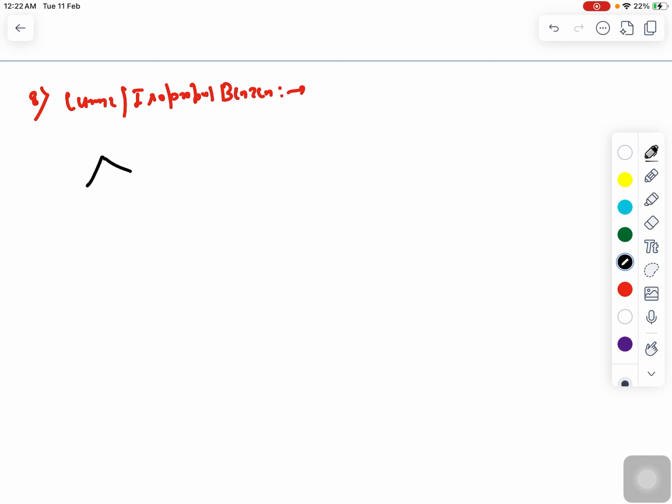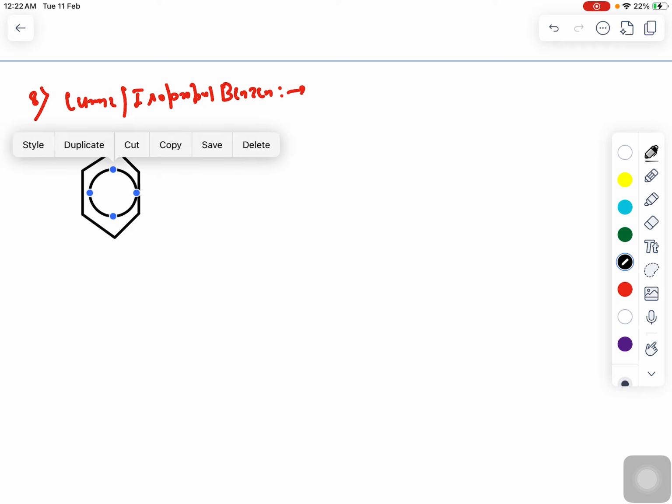So let's say you have a benzene molecule, something like that. So again I'll draw. Okay, this one is the benzene molecule.